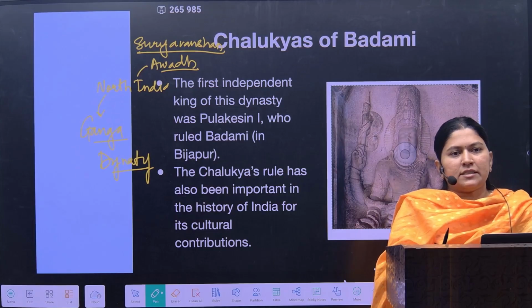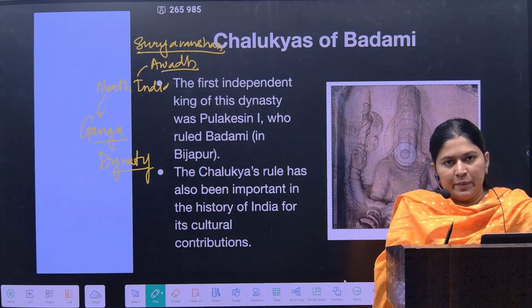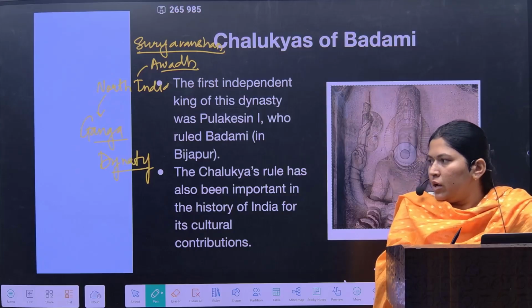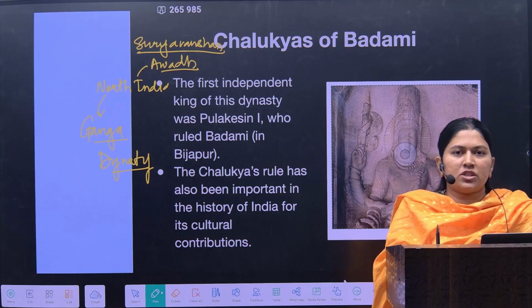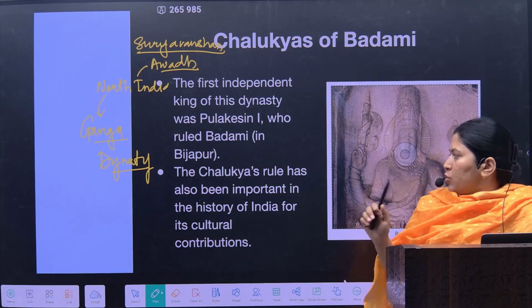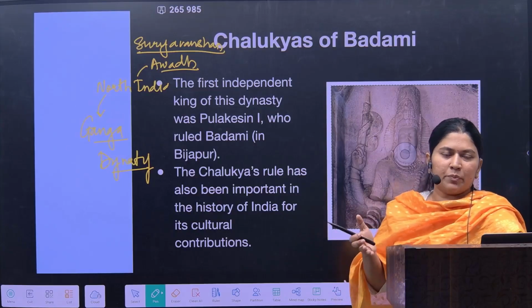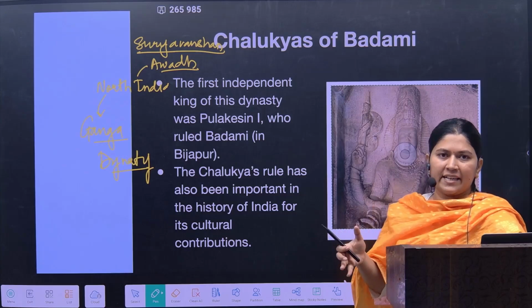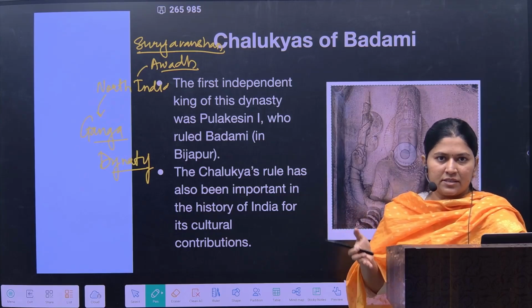But yes, it's only in the epic stories and not in the government sources. So if you are asked about the origin of the Chalukyas, it is just the Deccan region and not the Ganga. Officially, of course, it won't be asked in the preliminary examination in that detail, because it is not given in the government evidences or references.